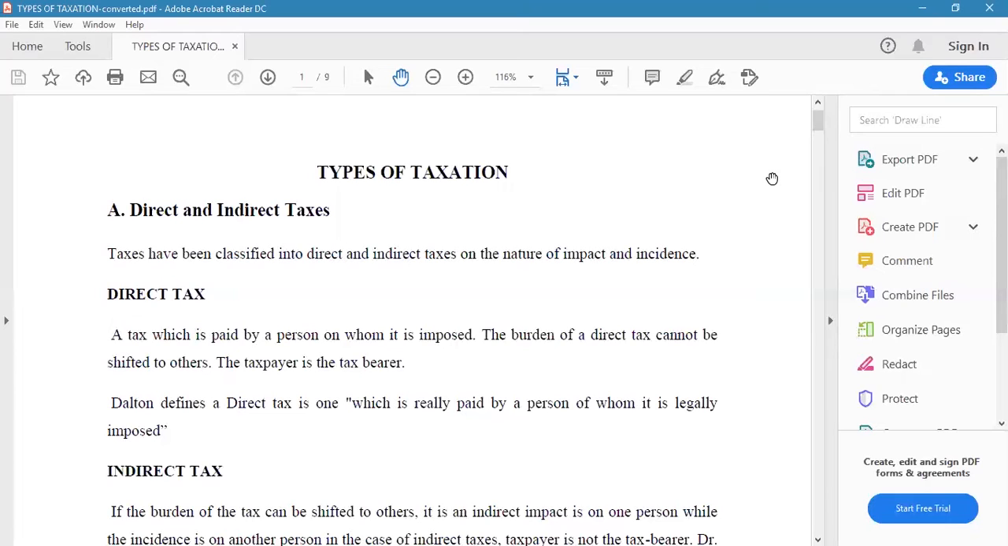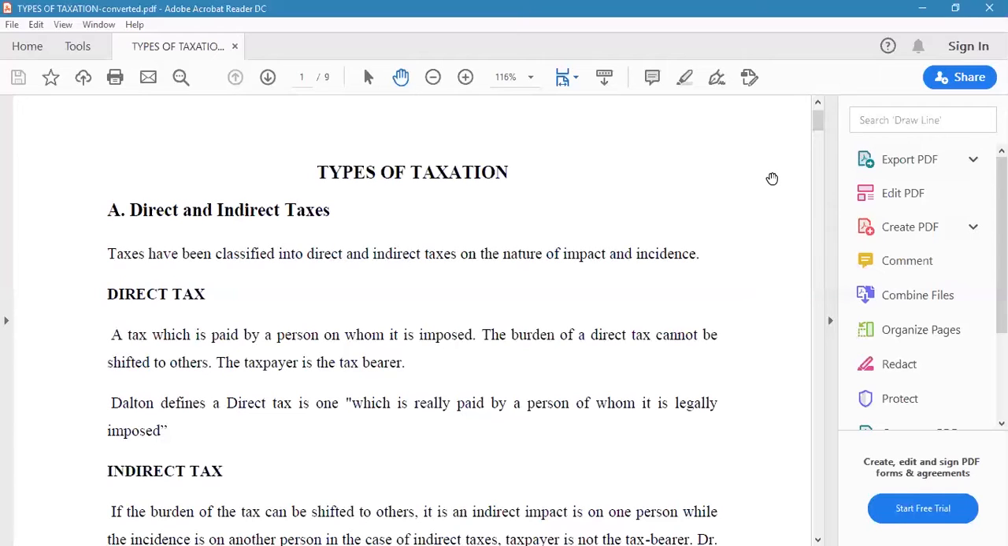Taxes have been classified into direct and indirect taxes on the nature of impact and incidence. Here, when a government levies tax, the immediate burden is called the impact. Then the ultimate burden is called incidence. When there is shifting, the impact and incidence will be on different persons.